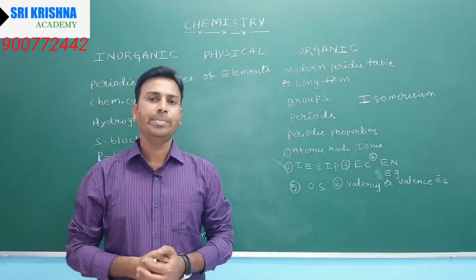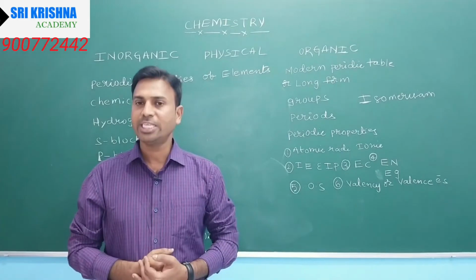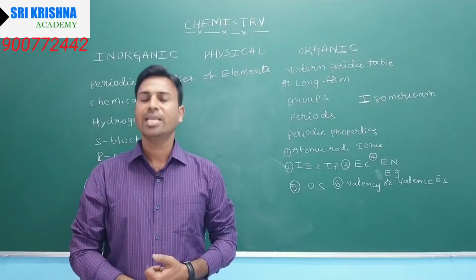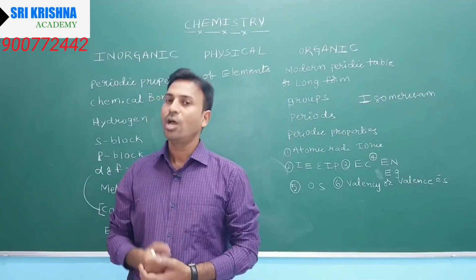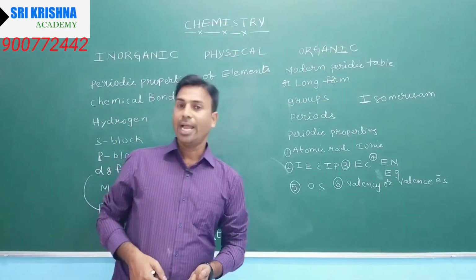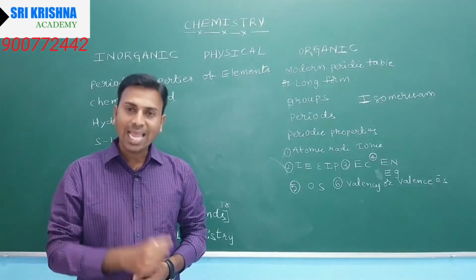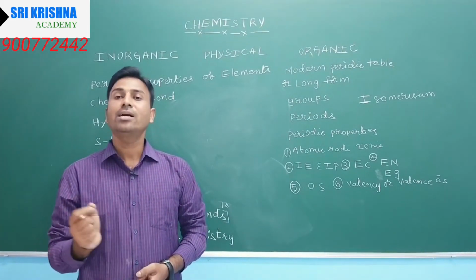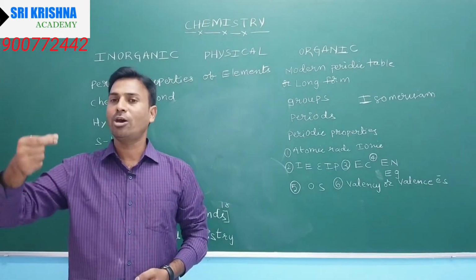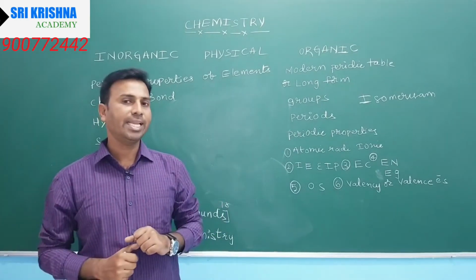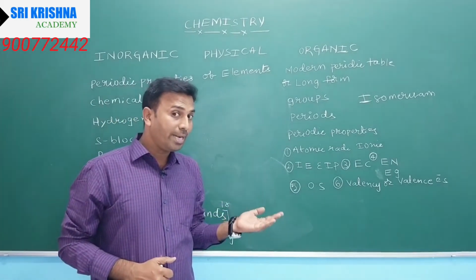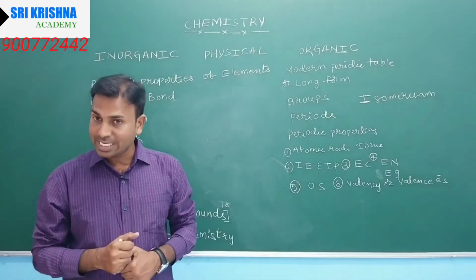Study their atomic numbers, electronic configurations, valency, valence electrons, oxidation numbers, and their oxides, hydroxides and halides. What is the nature of metallic oxides? They are basic in nature. What is the nature of non-metallic oxides? They are acidic in nature.